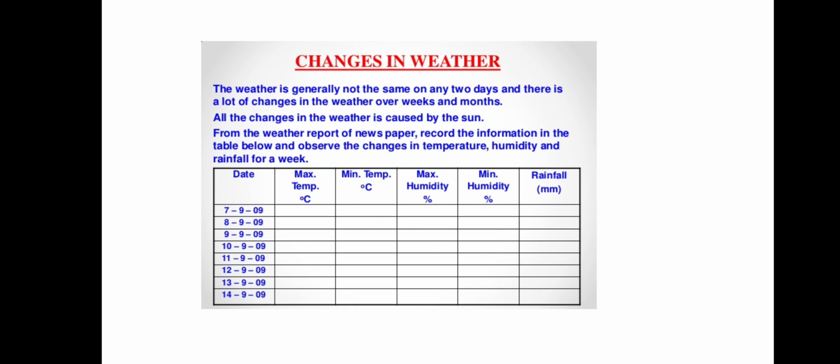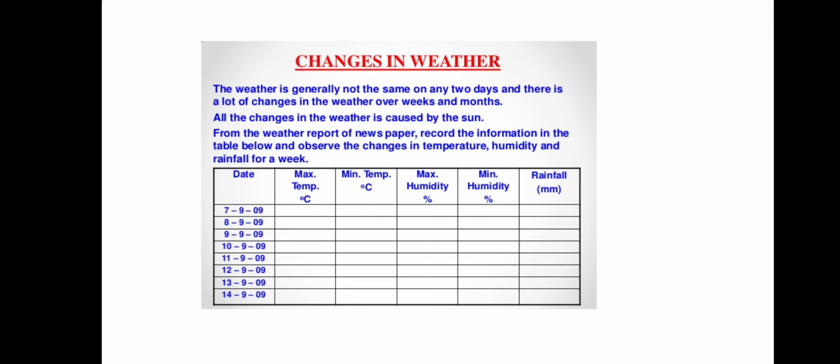So you have an activity. Changes in the weather are generally not the same on any 2 days, and there are a lot of changes in the weather over weeks and months. All the changes in the weather are caused by the sun. So who causes it? It is because of the sun.